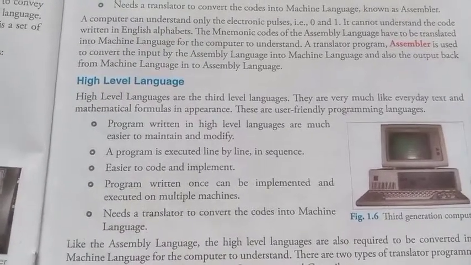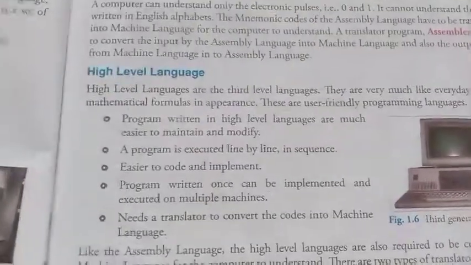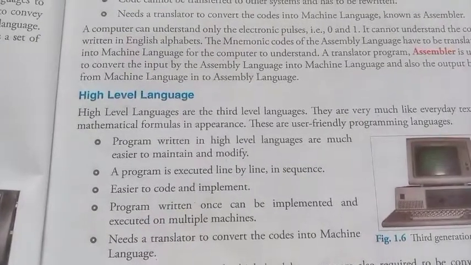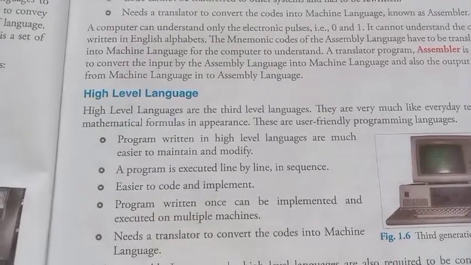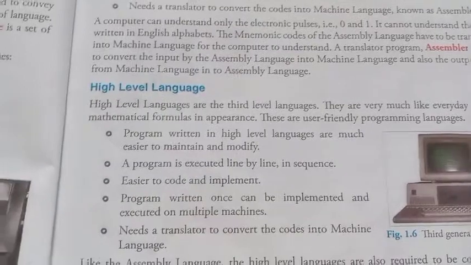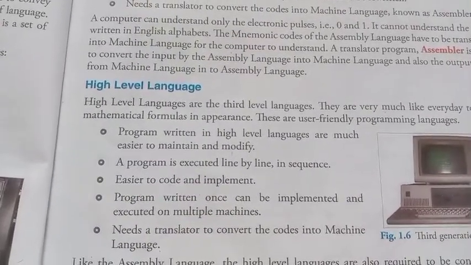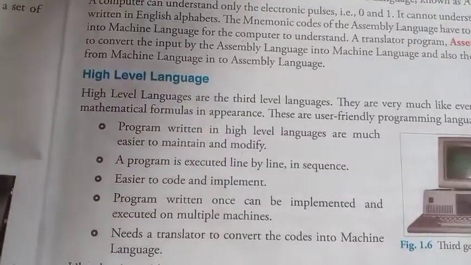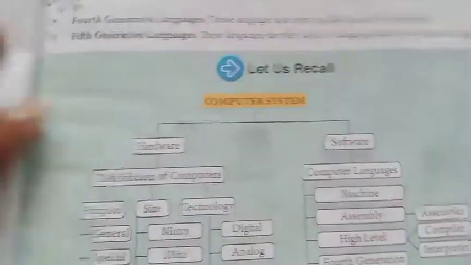There are two types of translators: interpreter and compiler. Interpreter and compiler are the translators used to convert a programming language into machine language for the computer to understand.